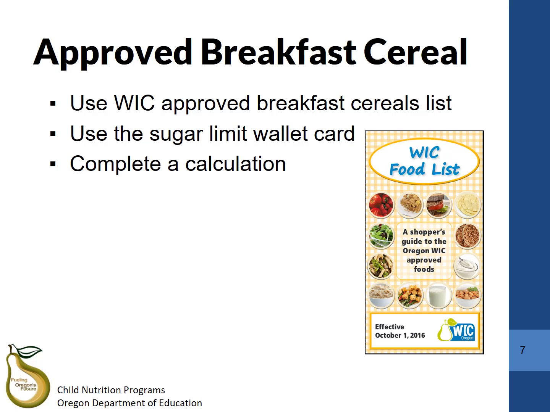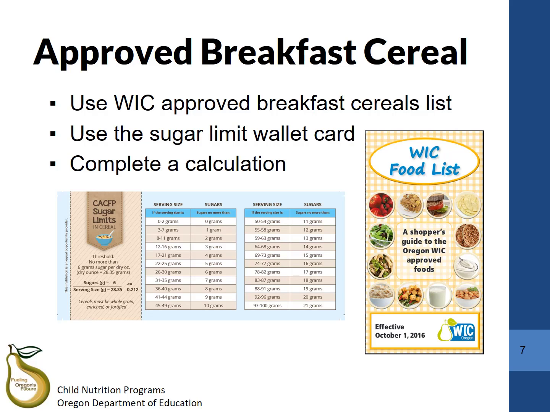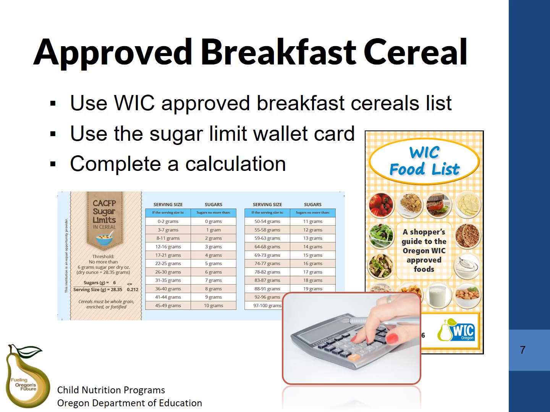Another quick way is to compare the information on the cereal nutrition facts label to a sugar limit chart and make sure that the sugar content per serving is less than the sugar limit threshold. Finally, you can calculate out the sugar content of the cereal per dry ounce using the information from the nutrition facts label and compare it to the sugar limit threshold number.